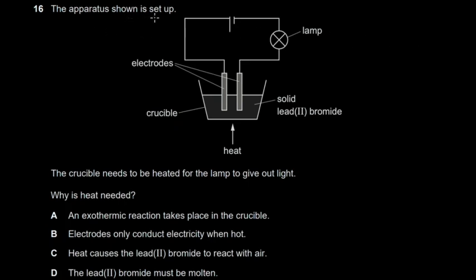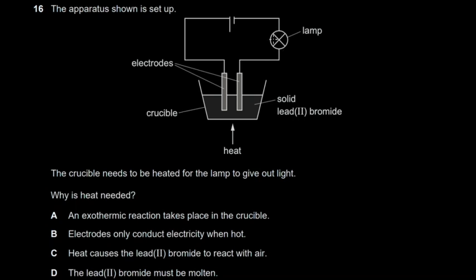The apparatus shown is set up. So we have this apparatus here, and this is an electrolysis setup. So the electrodes are the anode and cathode, these are just electrodes.